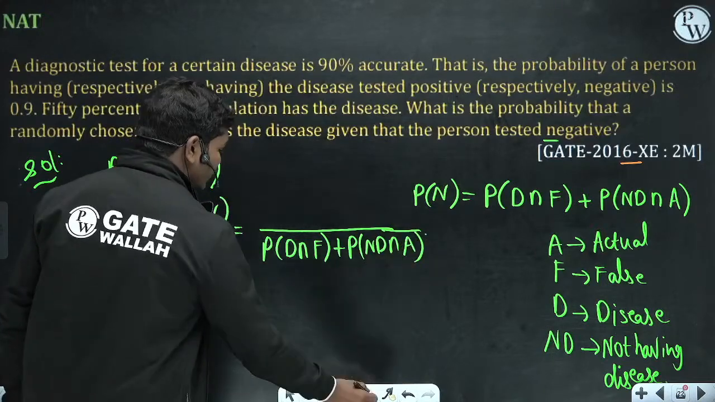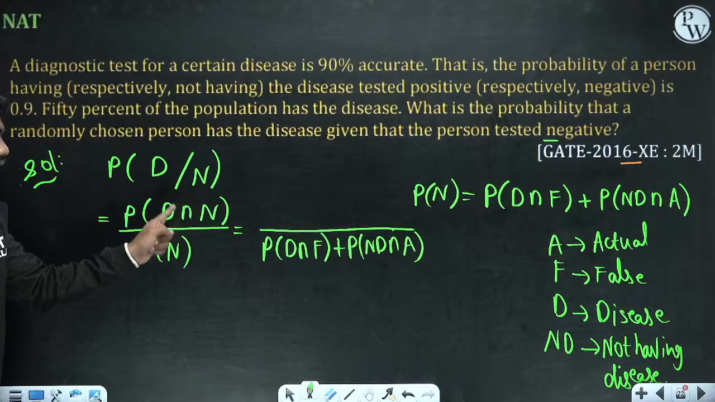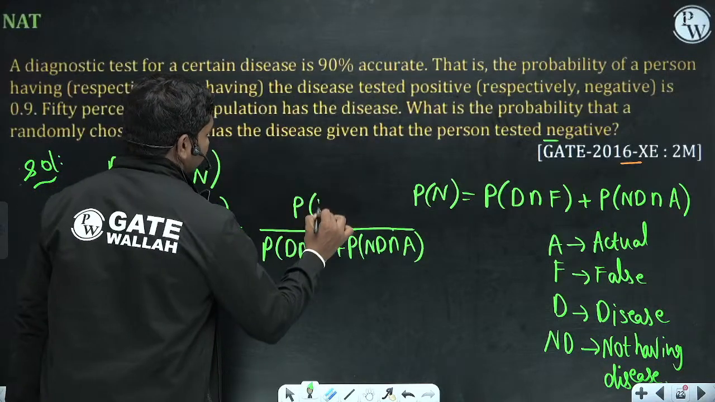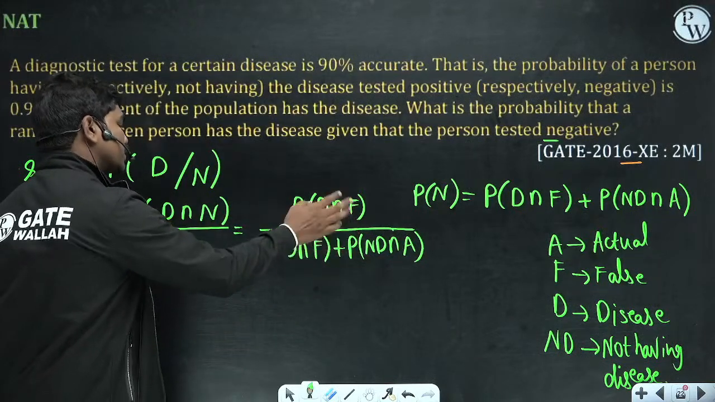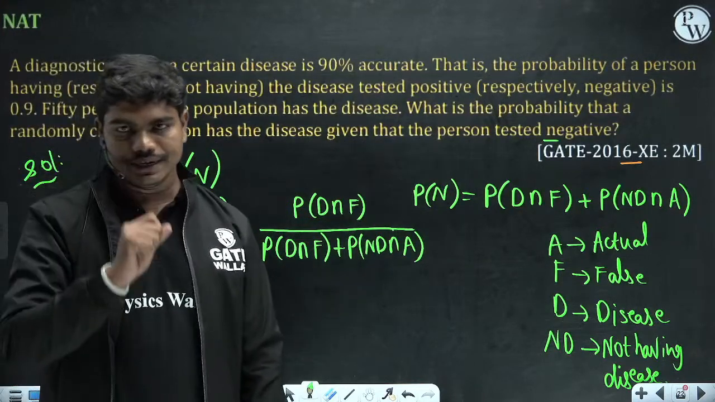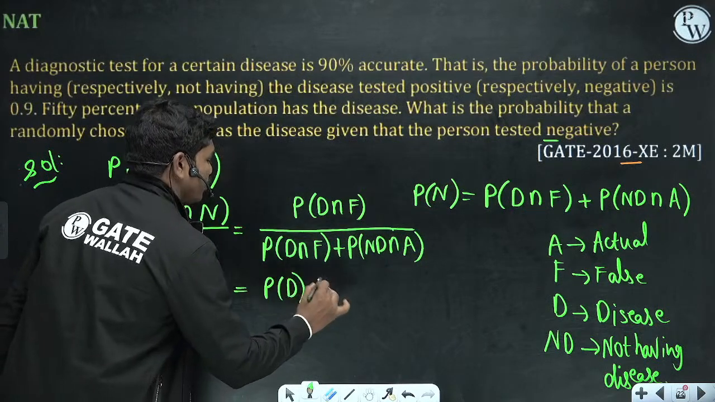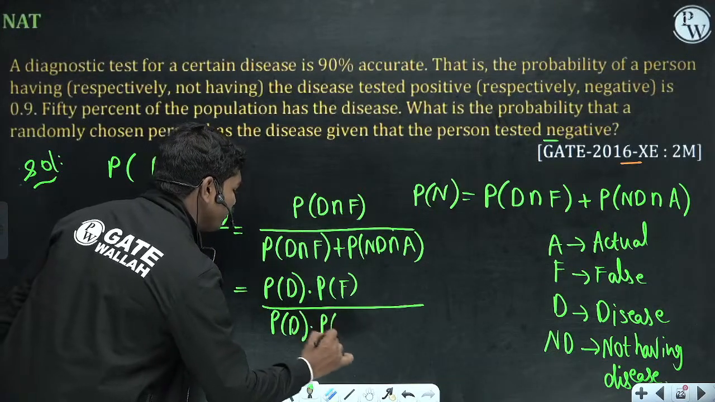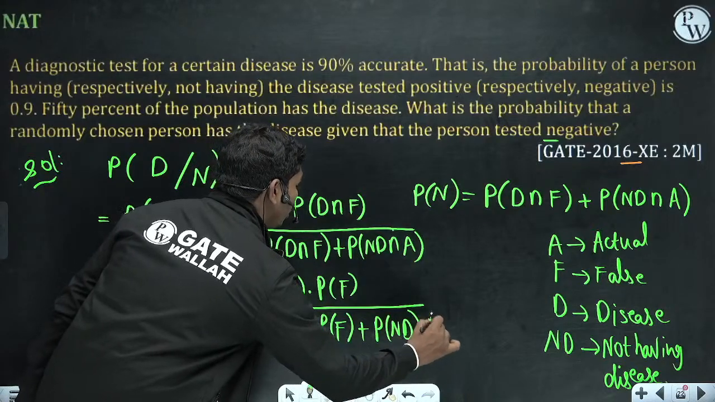Now out of these two cases, what is this case? Diseased and negative, means it is diseased but still it is shown a fake result. So P of D intersection F is what you have here. Out of these two possibilities, the case that the person actually has the disease is this one, so keep this here. P of D intersection F is nothing but P of D into P of F, because the reports are independent, divided by P of D into P of F plus P of ND into P of A.